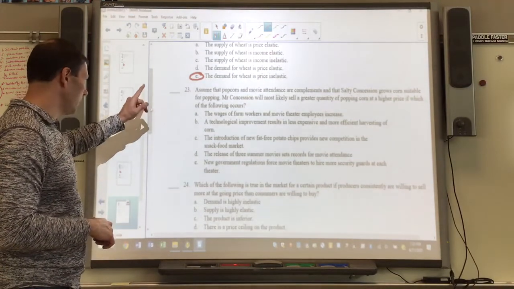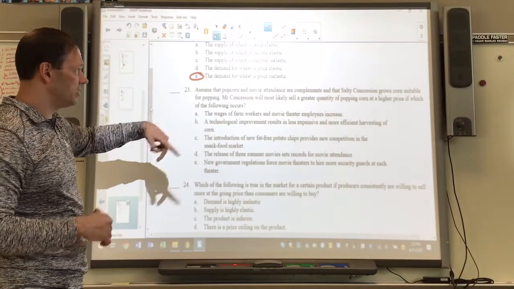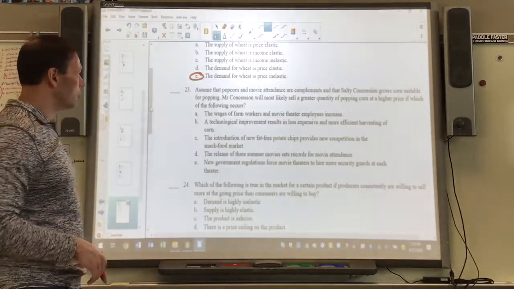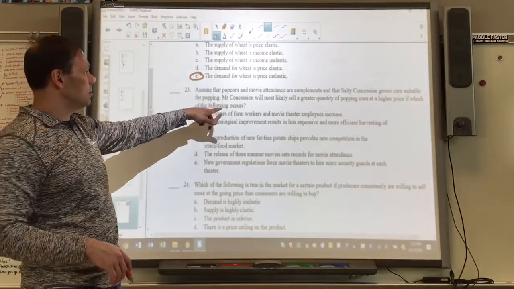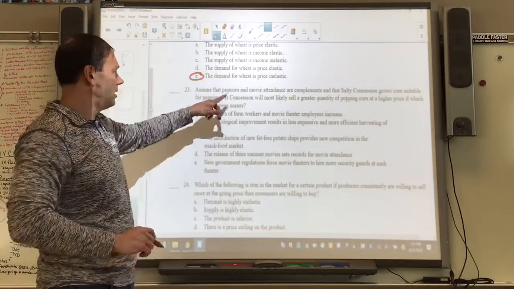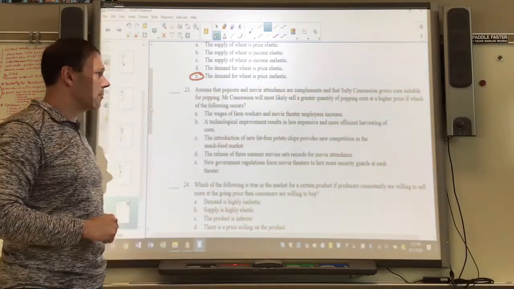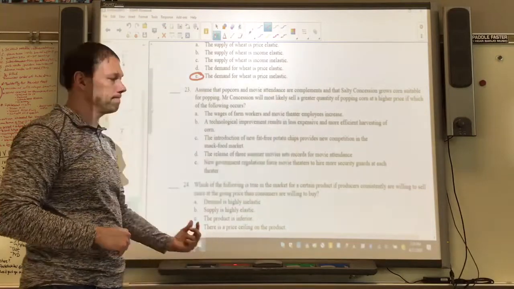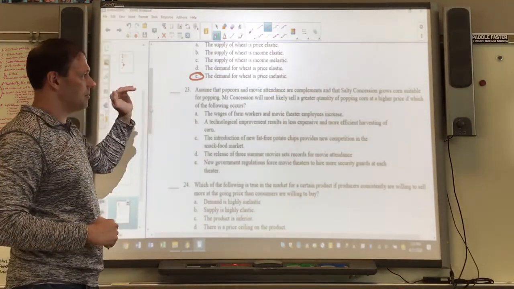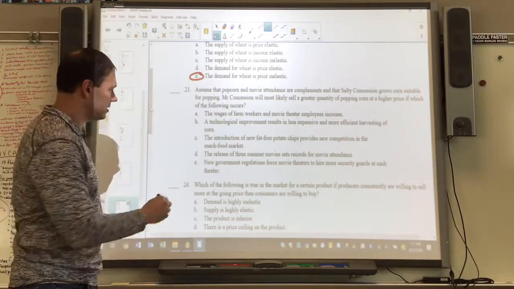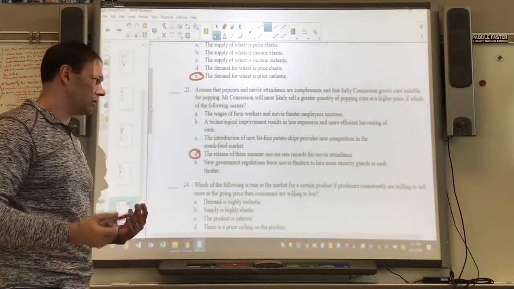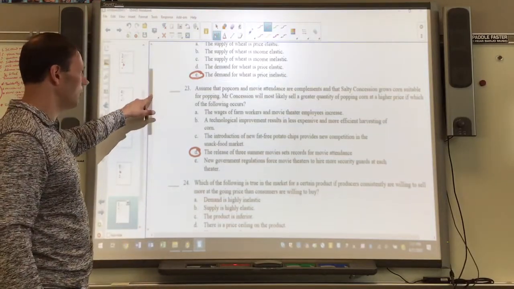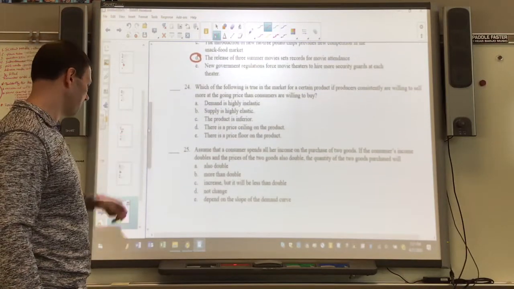All right, number 23, assume popcorn and movie attendance are complements. In other words, people go to the movies, they get popcorn. Salty Concession grows corn suitable for popping. What is going to allow Mr. Concession, I guess his first name is Salty, to sell a greater amount of popcorn at a higher price? Well, what makes quantity and price go up? An increase in demand. Which of these would increase the demand for popcorn? Well, the best answer here is letter D. If there's 3 summer movies that everyone's going to see, while they're going to see more movies, there's going to be a greater demand for popcorn, and price and quantity can both increase.